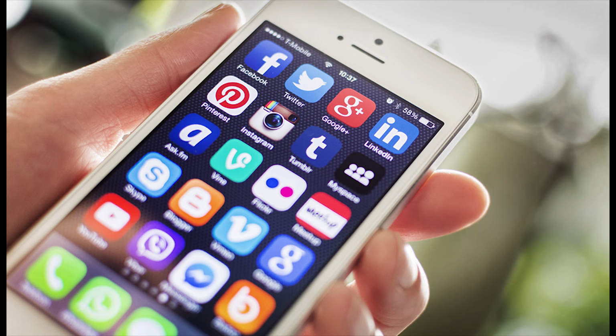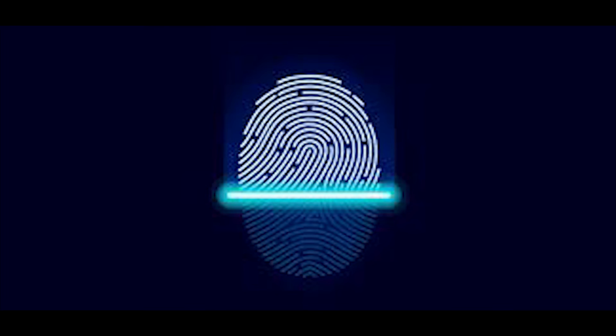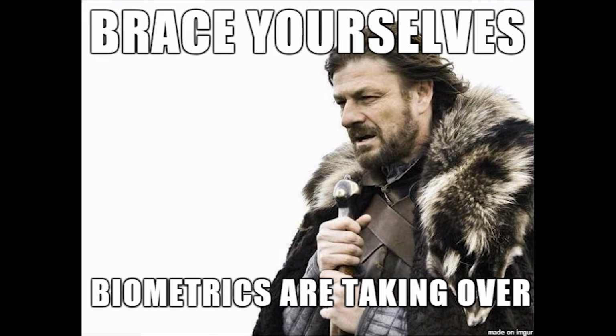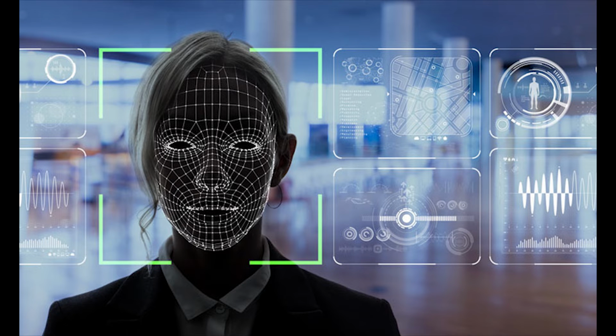Though, for the most part, possession factors are being eliminated and replaced by smartphones and apps, making your smartphone a possession factor. Inherence factors are also known as biometric identifiers. They are a relatively new form of authentication that includes face recognition, fingerprint scans, voice prints, and even iris and retinal scans.